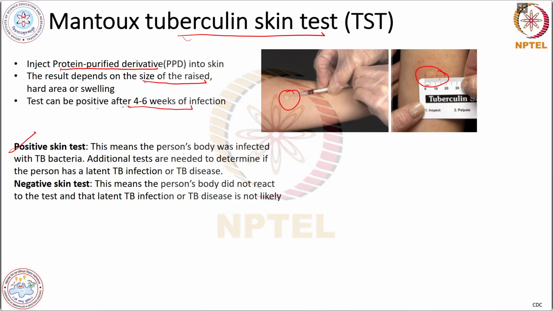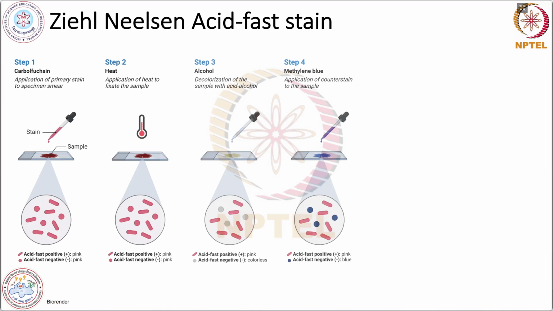So, additional tests are also required to determine if the person has a latent TB infection or TB disease. But if the skin test is negative, then this means the patient's body did not react to the test, and a latent TB infection or TB disease is not likely. So this is a way of checking if you are exposed to MTB or not.